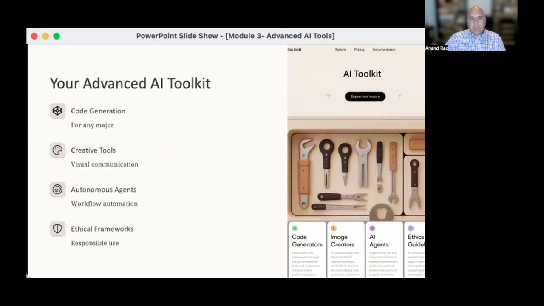This is just an overview of some of the advanced AI tools, but hopefully now you have a broader understanding of how these tools can work with code generation, creative media, and autonomous agents, and some of their ethical implications that we're going to explore further in other modules. These tools are reshaping every industry and academic discipline. And in our upcoming activities, you're going to practice integrating these tools while maintaining the critical thinking and ethical standards that are essential for responsible AI use. I look forward to seeing what you do with the discussion board this week, and we'll get into discussions of academic integrity and ethical use in Module 4, as well as some of the ethical concerns in later modules.